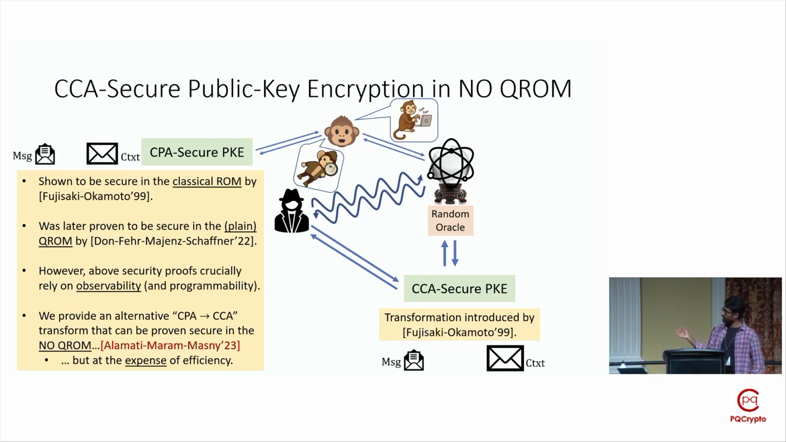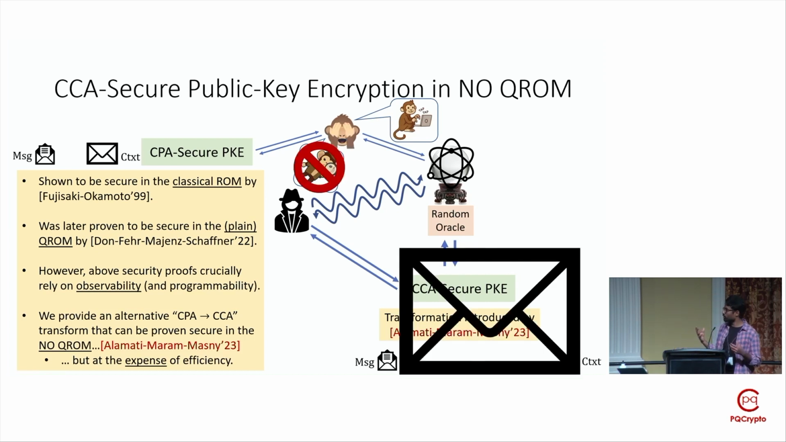Namely, if you go back to the original FO transformation, the reason why it is attractive in practice is because it allows one to boost CPA security of a PK scheme to CCA security without sacrificing efficiency. Here I show the relative ciphertext sizes of the starting PK scheme and the final PK scheme. As you can see, the ciphertext sizes are roughly similar. However, when it comes to our alternative transformation, there's a huge blow up in the ciphertext size. Hence, I'm not recommending that we use this transformation in practice. This should be seen as a theoretical result.